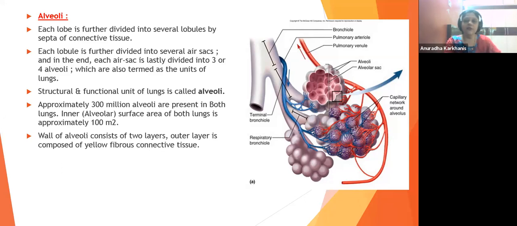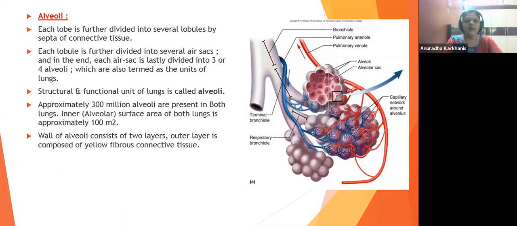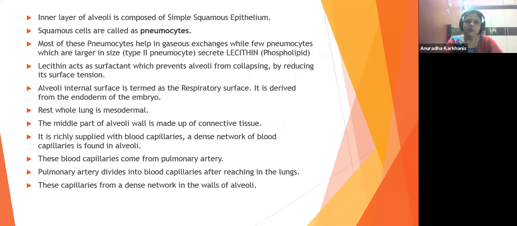We saw that the structural and functional unit of the lungs is called the alveoli, and approximately how many millions of alveoli are present. Then we saw the simple squamous epithelium tissue that the alveoli are composed of, called pneumocytes.